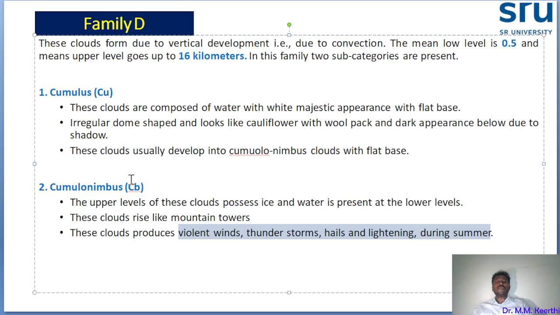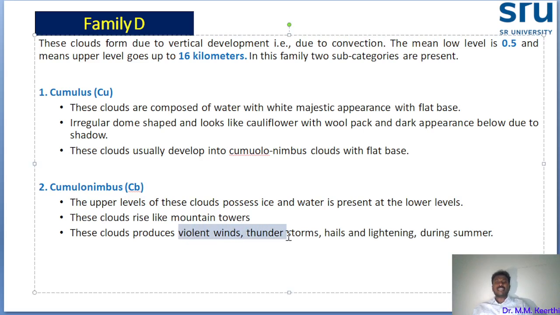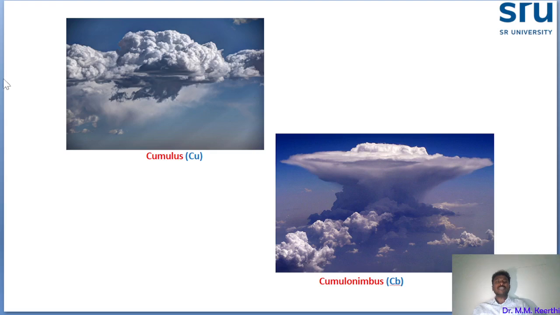You see, the nimbostratus is responsible for steady precipitation. The cumulonimbus is responsible for violent wind, thunderstorms, hail, and lightning, and particularly during summer time, all this will occur. Okay, so these are the total 10 clouds.